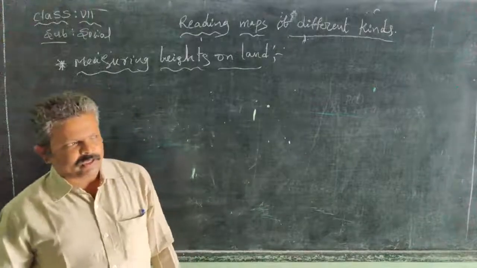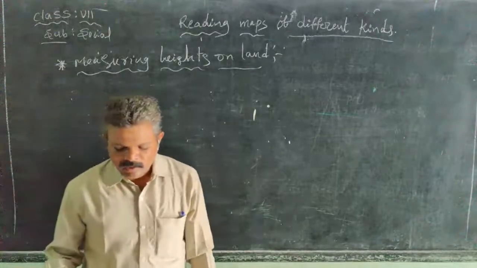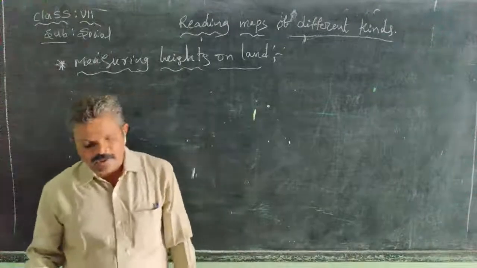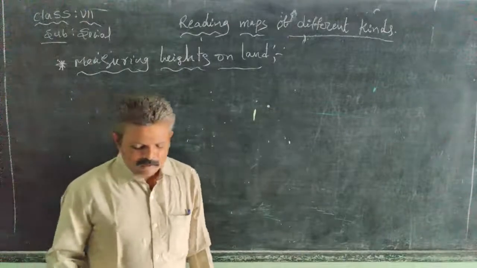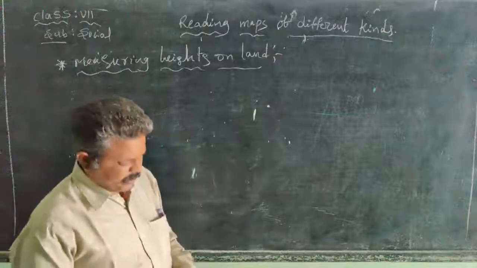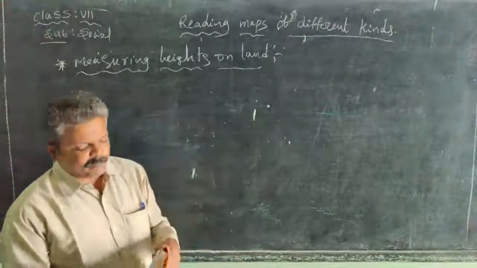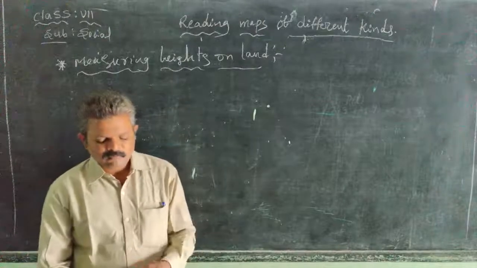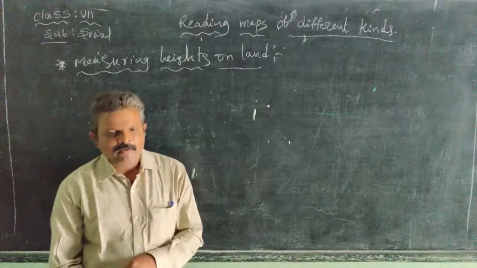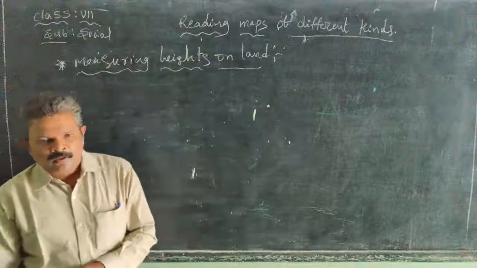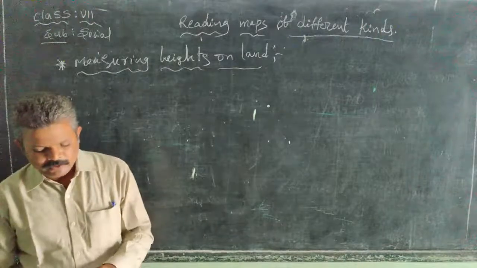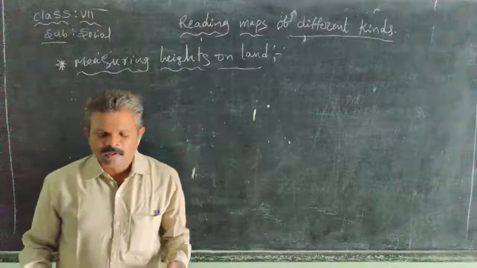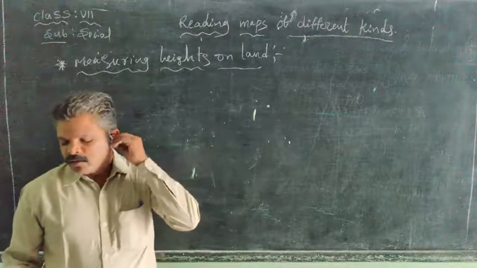Points show capitals, and lines show water like a river. Map makers also mention colors. Point, line, and colors are used while preparing maps.